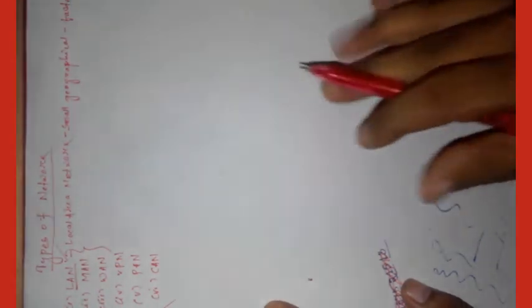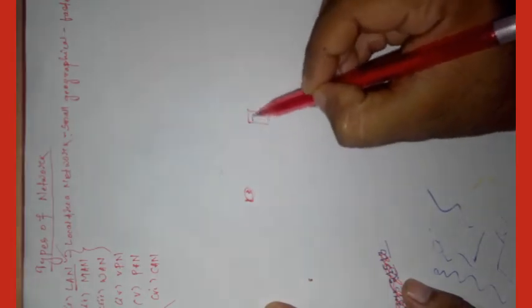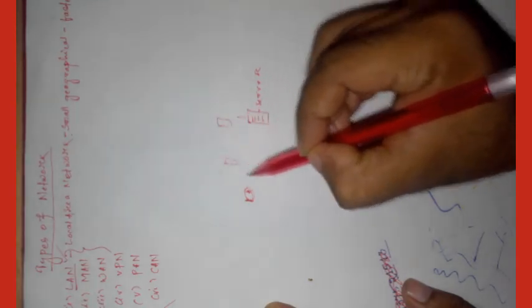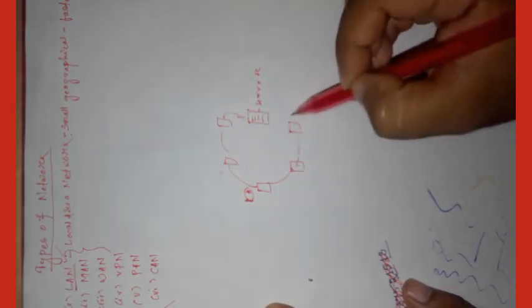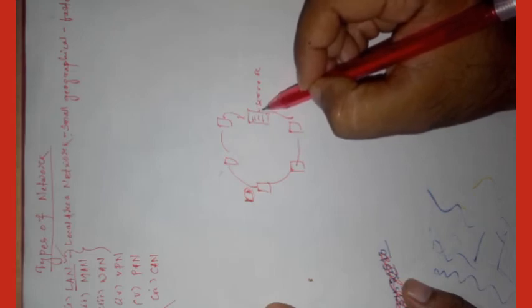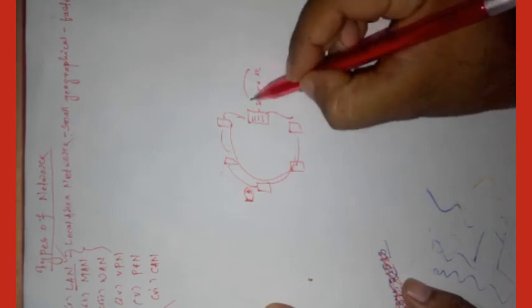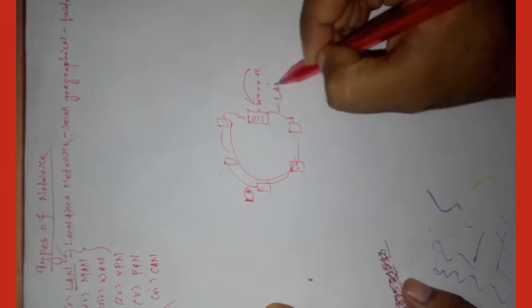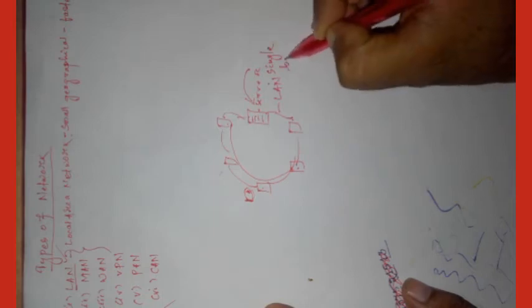So what is the connection of LAN? Suppose here is a server. There are computers interconnected with each other and also with the server. Suppose you want to transfer data to all the computers, so you transfer data to the server and the server transfers it to all the computers. That is LAN, and it covers a single building.